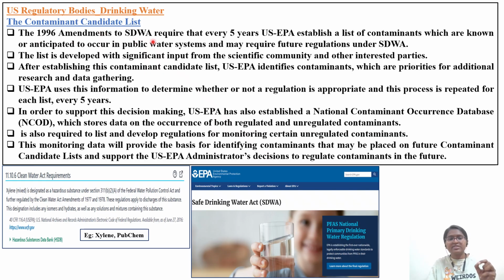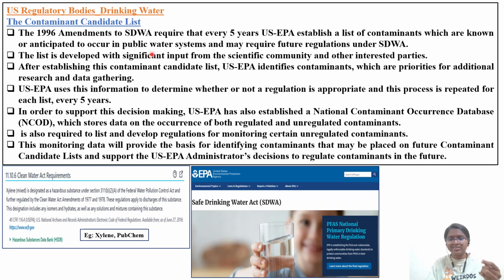The 1996 amendment to SDWA requires that every 5 years US EPA establish a list of contaminants. Similarly, we have air toxics, we have a list of contaminants, right? So here also for water, those who are working in risk assessment might have seen Canada, OEHHA, and the California Prop 65 list will be there. For commonly used contaminants they will give you MADL and NSRL values. Similarly, this is also a list of contaminants which are known or expected to occur in public water systems, unavoidable. We know that.